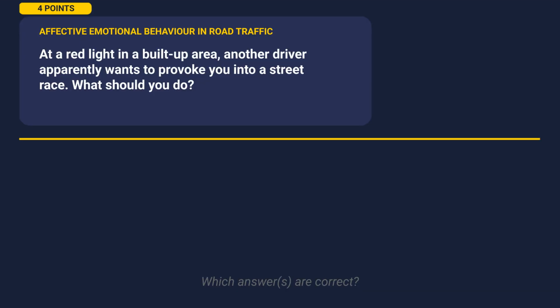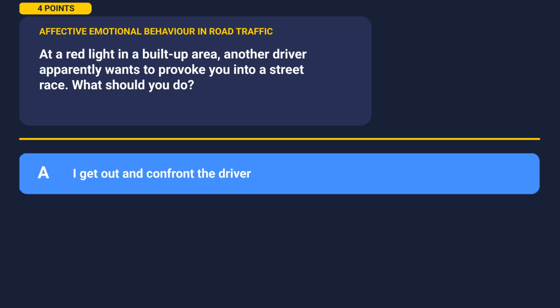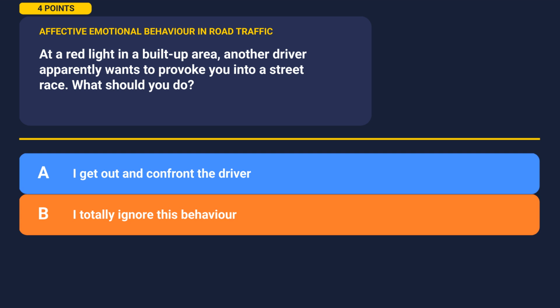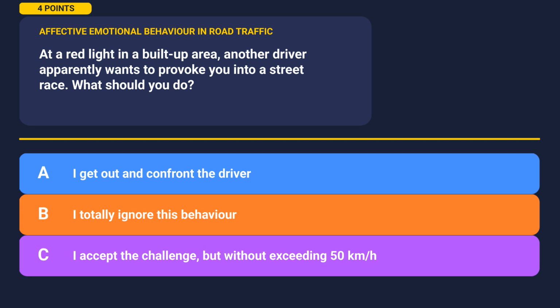Let's see what we've got next. At a red light in a built-up area, another driver apparently wants to provoke you into a street race. What should you do? Take a moment to look at the options. Option A, I get out and confront the driver. Option B, I totally ignore this behavior. Option C, I accept the challenge but without exceeding 50 kilometers per hour.